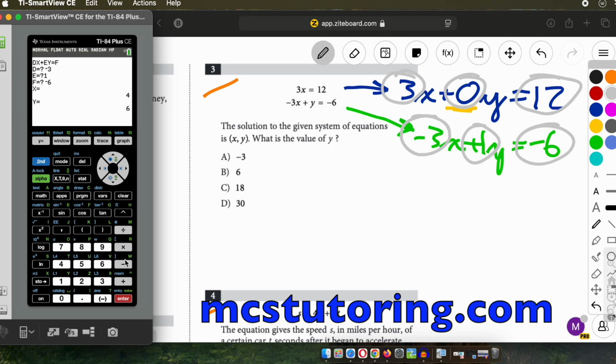So the answer is 4, 6. The x is 4, the y is 6. We're going to go with 6. Yay. Okay, good.